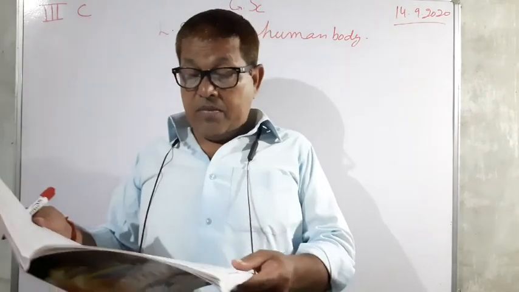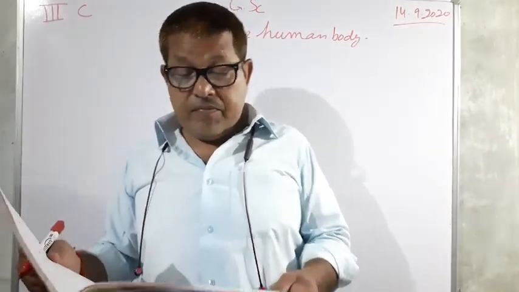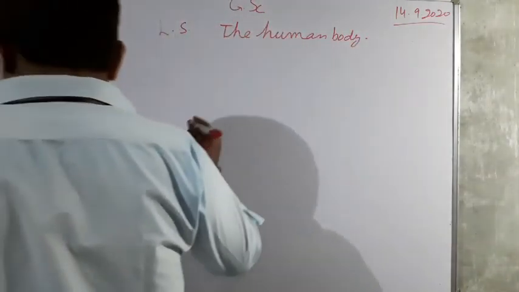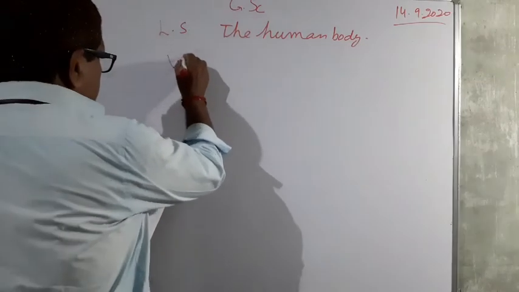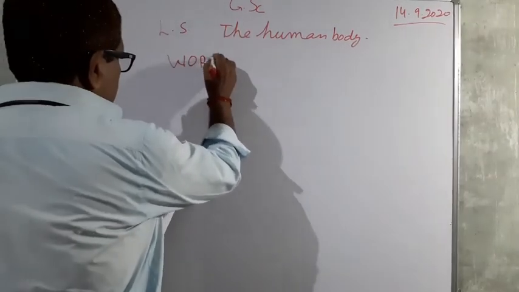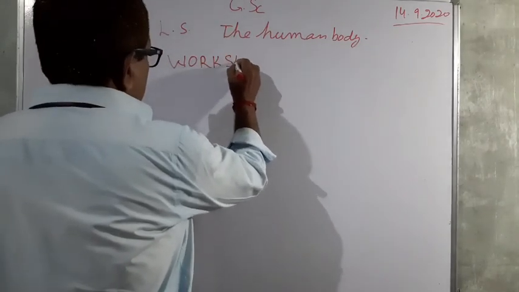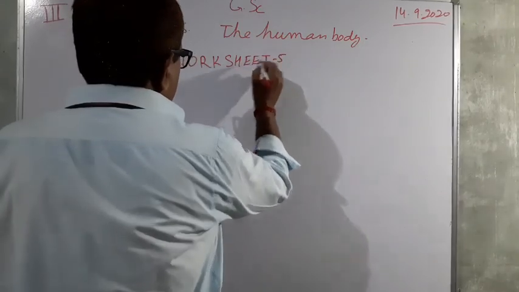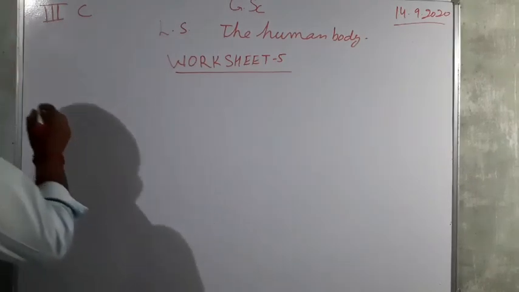So now we have to see worksheet 5th. Worksheet 5th. Fill in the blanks.